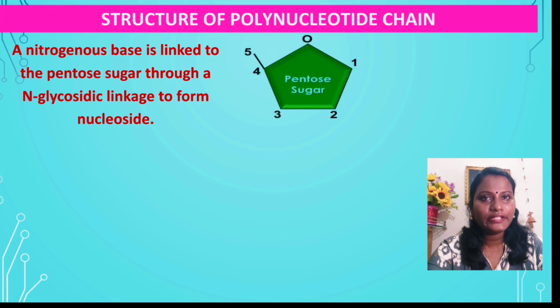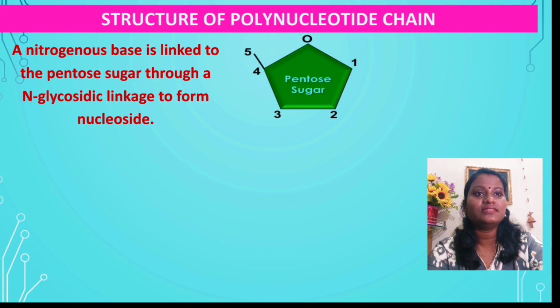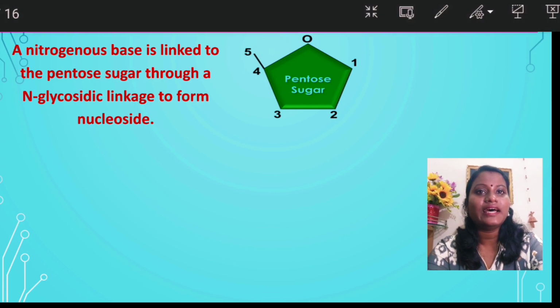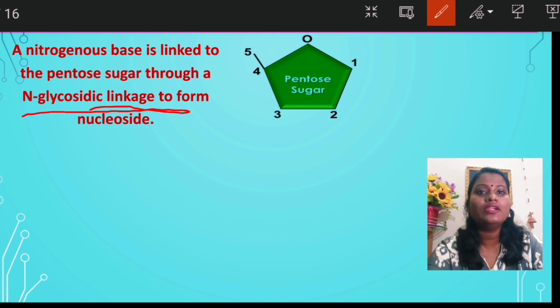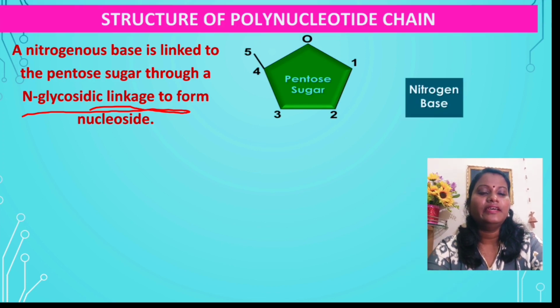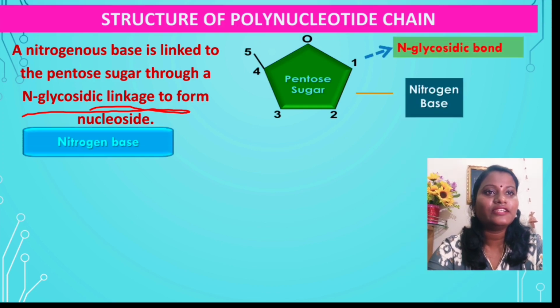Now talking about the nitrogenous base, it is linked to the pentose sugar. As I said, a nucleotide is made of a nitrogenous base, pentose sugar and phosphate group. The nitrogenous base is linked to the pentose sugar through an N-glycosidic linkage. Students, you have to remember that the nitrogenous base is linked with the sugar component with the help of nitrogen, that is, the N-glycosidic bond.